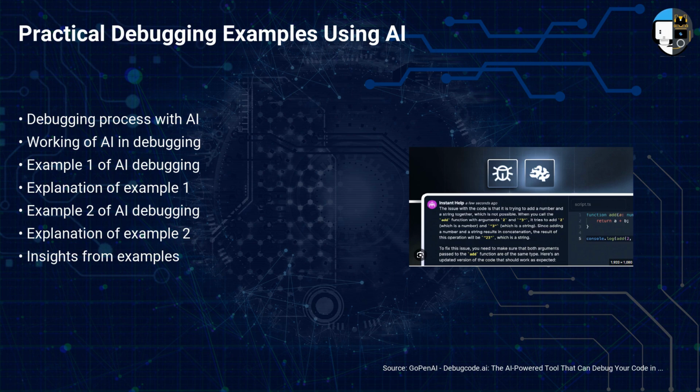Another example could be a program with a syntax error. An AI model can quickly identify this error and offer the correct syntax, saving the developer much time. These examples illustrate how AI can make debugging more efficient and less tedious.